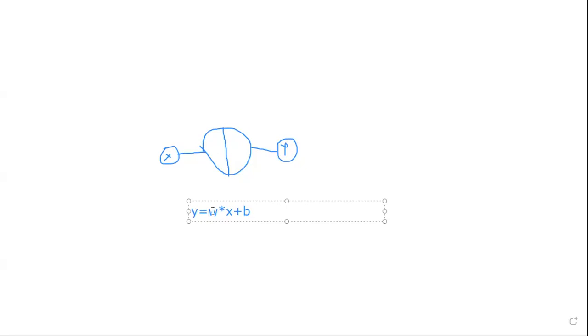Okay, so this w is something we call weights, and this b is something called a bias. And x is the input and y is the output. For this y we generally call them logit values. Okay, so this is the first thing which is happening over here.